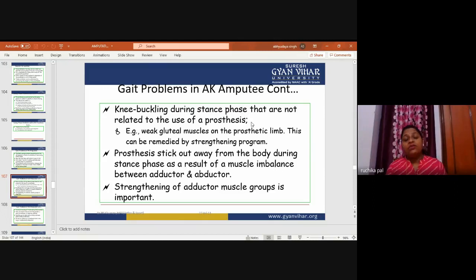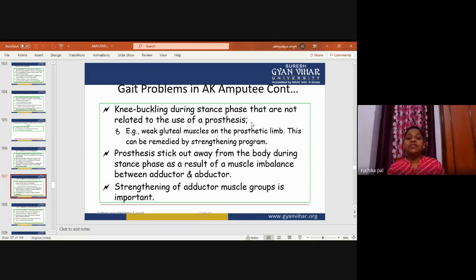As such, before gait training we need to strengthen the muscles, our quadriceps, hamstrings and gluteal muscles of the limb, both affected and non-affected.